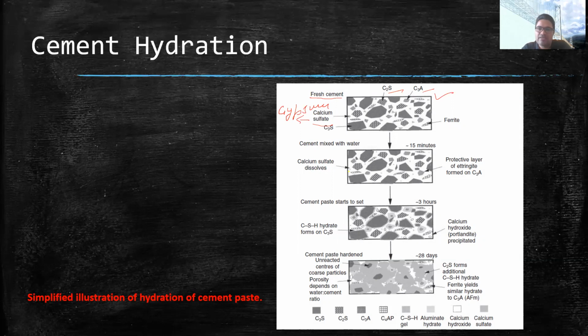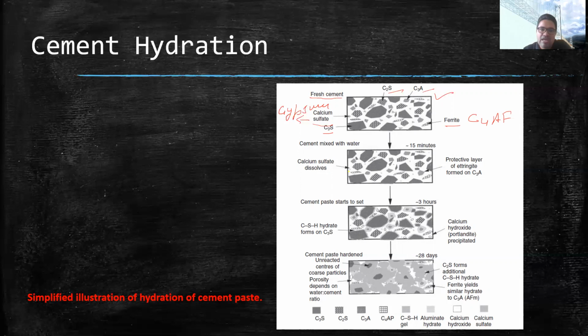To avoid that, we add some quantity of gypsum, and that is why you can see some quantity of gypsum present in the fresh cement. The other compound present in the cement is C3S, and this is ferrite, which is basically C4AF. These are some of the main compounds present in the fresh cement.